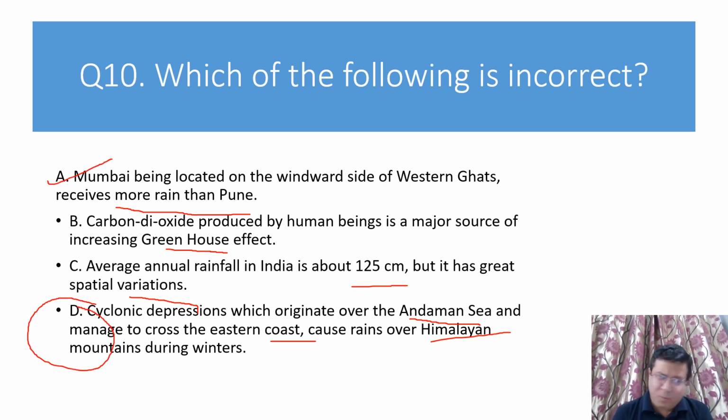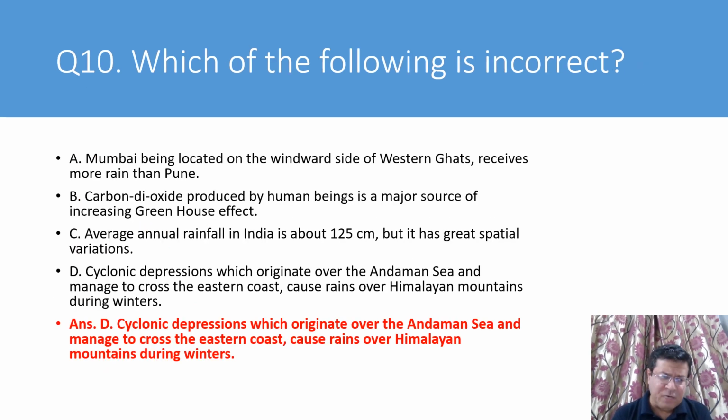A is correct. Mumbai receives higher rain than Pune because Mumbai is on windward side. B option, carbon dioxide is responsible along with other gases for increasing greenhouse effect. C option, yes, we have high average annual rainfall, but variations are there. Some areas receive high rainfall and few areas receive low rainfall. So that is why D option is our correct answer. These depressions which originate in Andaman Sea come near the eastern coast and cause rainfall in the deltas of Krishna, Godavari, Mahanadi rivers. So it is not correct. So that is why it is our answer.